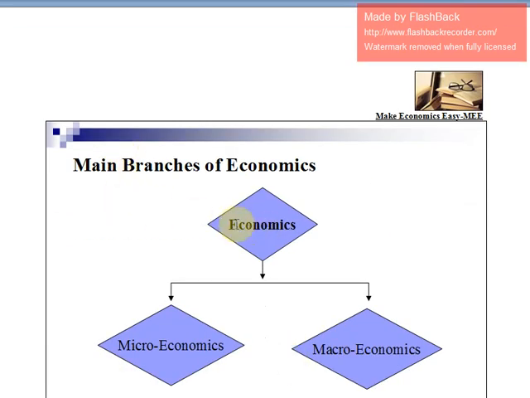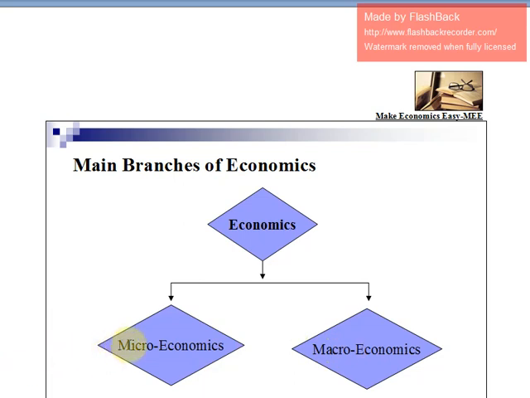There are two main branches of economics. Those are microeconomics and macroeconomics. In order to understand these two branches, at first we have to understand the meaning of micro and macro.